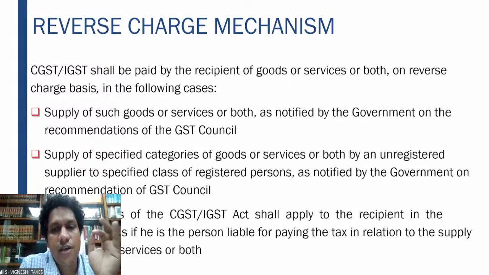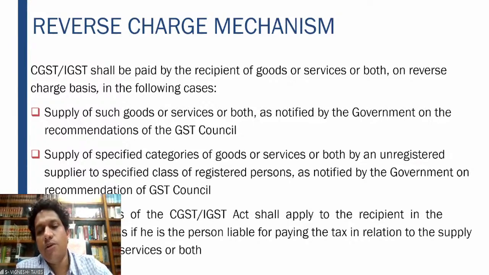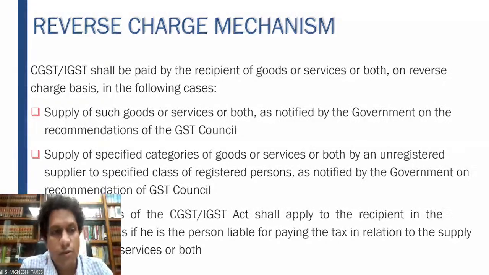Second, supply of specified categories by unregistered supplier to specified class of registered persons, which are notified. On these two aspects, reverse charge will be applicable. All the provisions will apply to the recipient in such cases as if he is the person liable to pay the tax in relation to the supply of the goods or services or both.